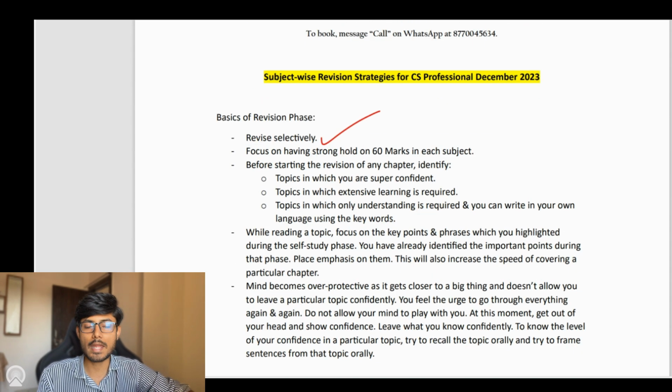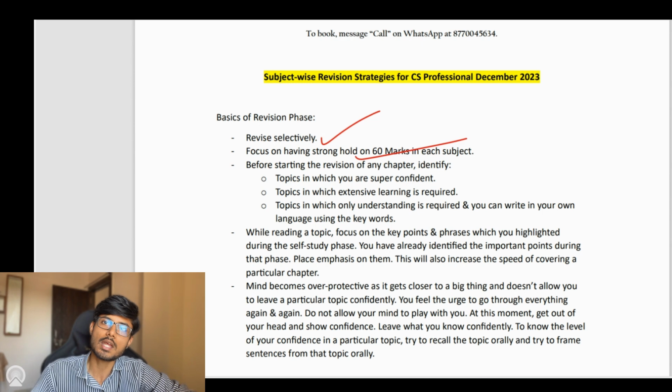Second is focus on having a strong hold on 60 marks in each subject. It means that first you should cover 60% or 65% of the subject, and for that portion you should work on all the aspects, whether it is understanding, revision, retention, or answer writing.